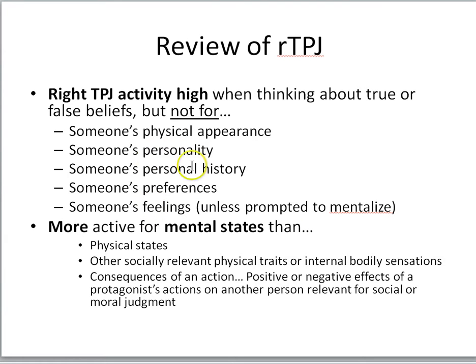And notice, though, that these types of things would activate the medial prefrontal cortex, but the right temporal parietal junction requires that the stimuli have something about another's thoughts. So the right temporal parietal junction is more active for mental states than physical states, or other socially relevant physical traits, or internal bodily sensations, or even the consequences of an action.